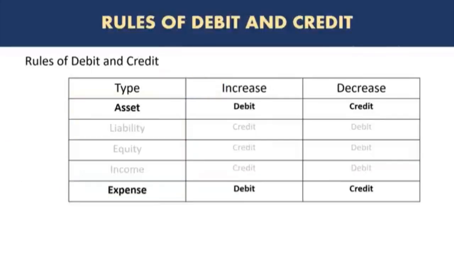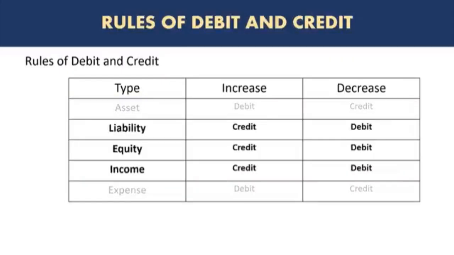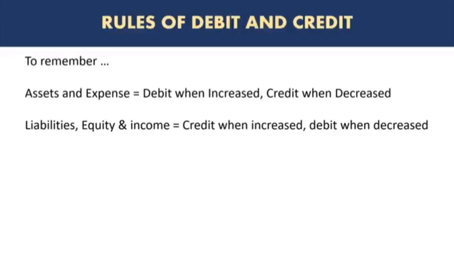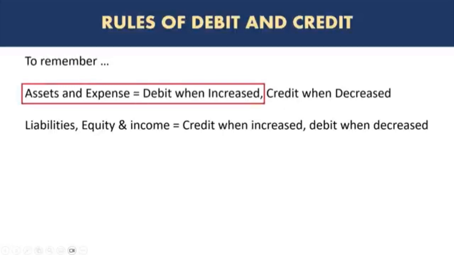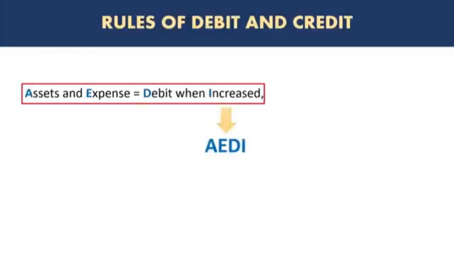As we noted, assets and expenses follow a similar principle: debit when increased, credit when decreased. Liability, equity, and income: credit when increased, debit when decreased. If you wanted to make it easy to remember, you would think about only assets and expenses, debit when increased, and everything else is opposite, right? So if I focus on this alone, assets and expenses, debit when increased, I can make an abbreviation of AEDI. Now, AEDI is a little hard to remember because it doesn't make any word.